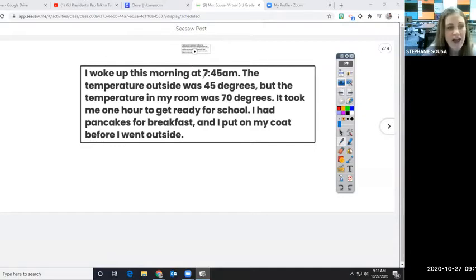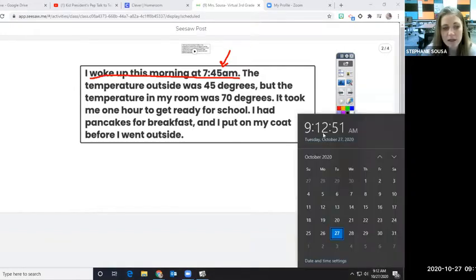That is a fact. Why? Because you can look at the clock and you can prove that it was 7:45 a.m. Just like it is a fact that right now it is 9:12 a.m. That is a fact. Okay, if you live in Indiana, it is 9:12 a.m.